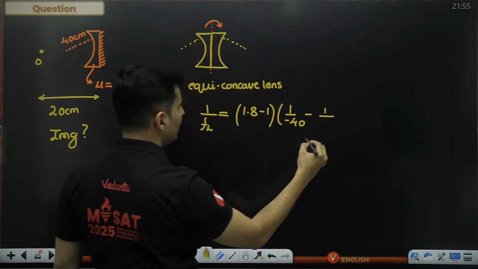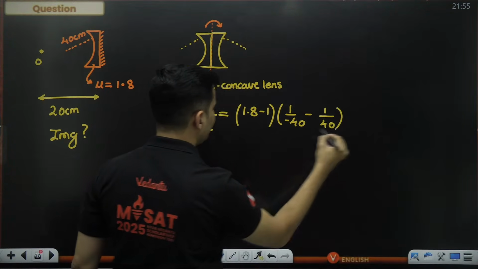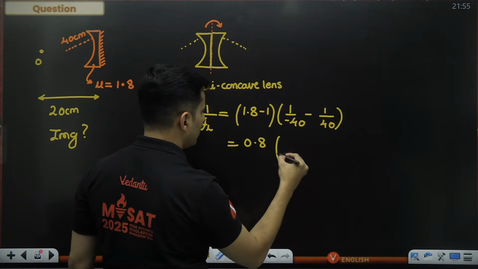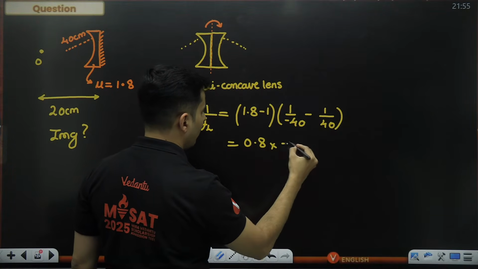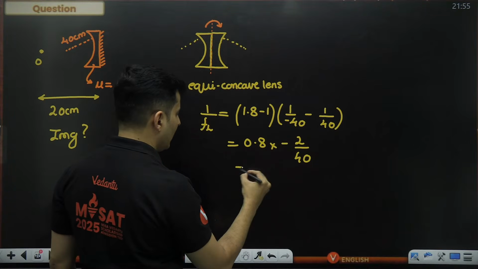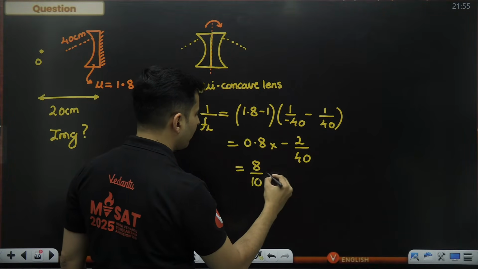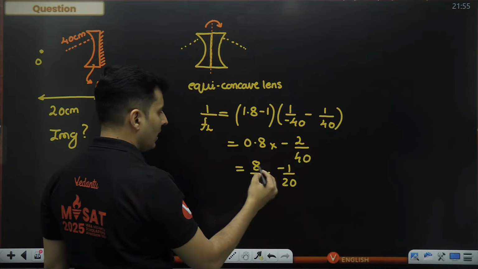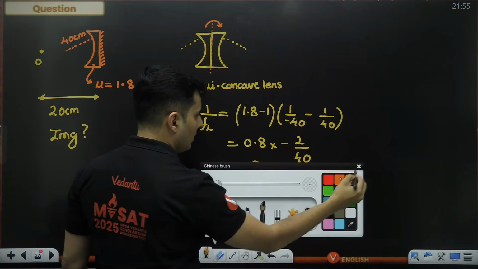This was the second radius, so it will be plus 40. This will be nothing but 0.8. Minus will come outside, multiplied by minus 2 divided by 40. This goes like this. This will be 8 by 10 multiplied by minus 1 by 20. 8 goes with 20.